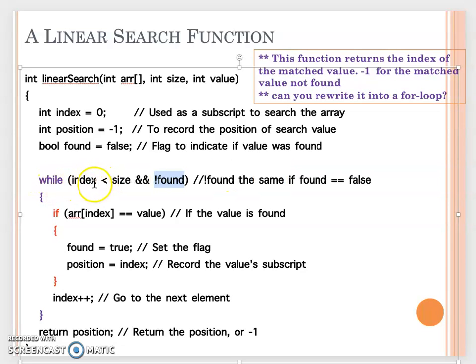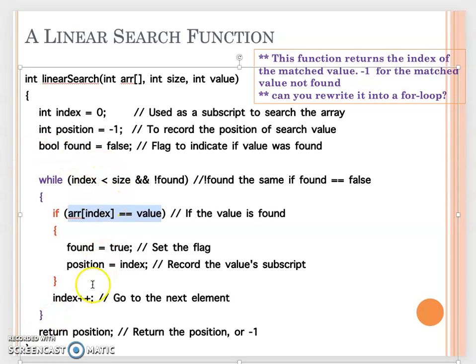Okay, so here is our while loop condition. Then we have our if statement. If the value at the index of the array equals the value we are searching for, that means we found the value. So we set found equal to true. The true will make us leave the while loop. Then with found equal to true, the position is equal to the current index. So if this condition is true, I do this. If this condition is false, then we just need to increment our index.